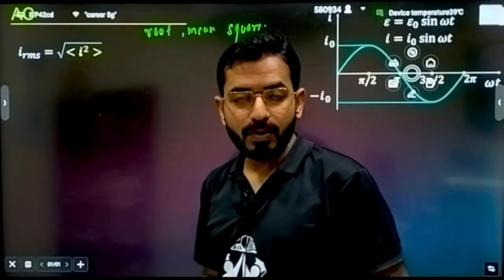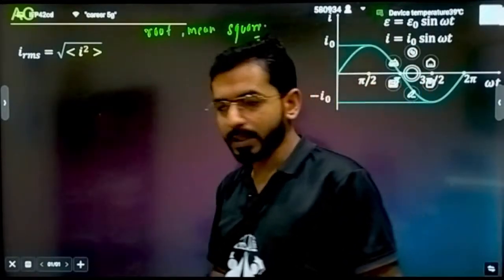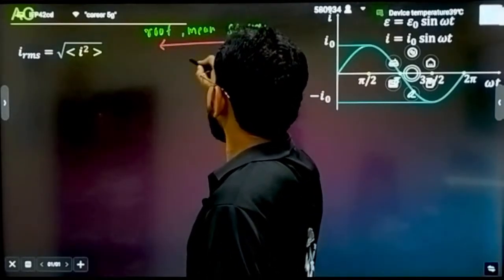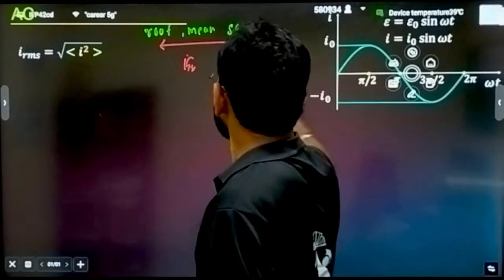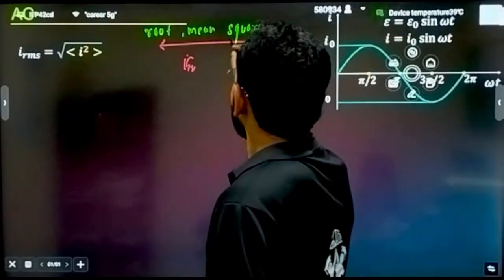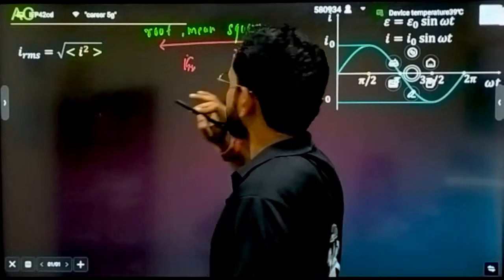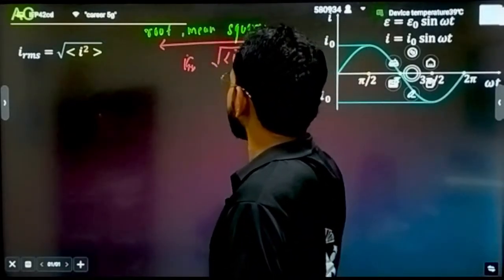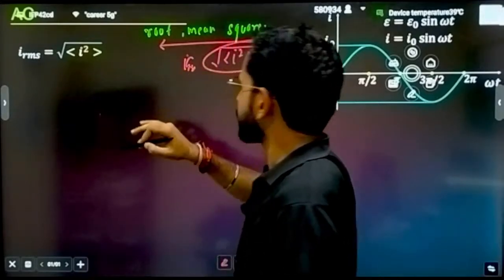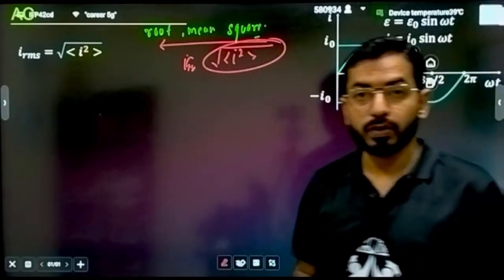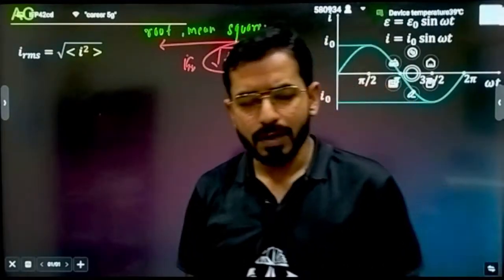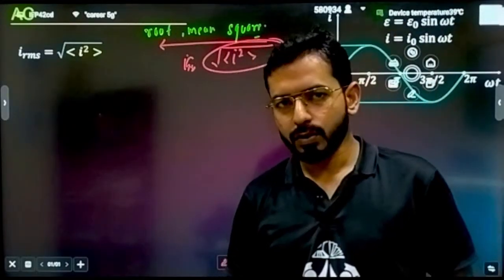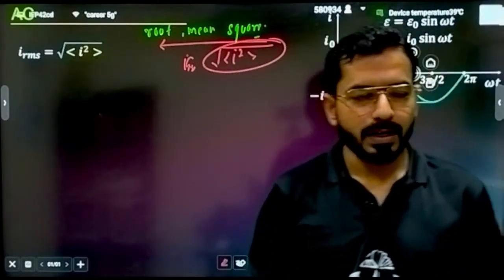If I ask you what the RMS value is, how will you solve the question? Firstly, go in the reverse manner. Let's suppose the current is given as I. Firstly, do the square. Then take the mean, and finally take the square root. If you do these three things, this is going to give you the RMS value. Now in this I will also tell you some important things that of course you have to remember, but before understanding those things, let's try to derive the values.